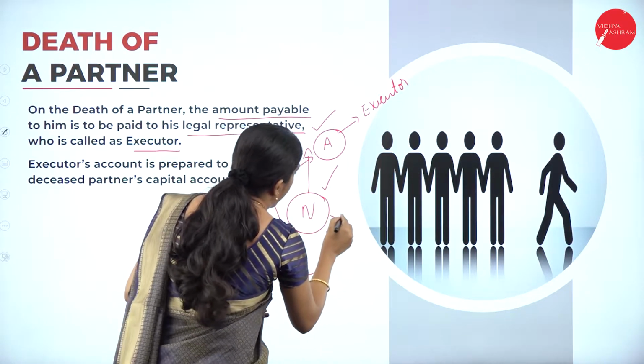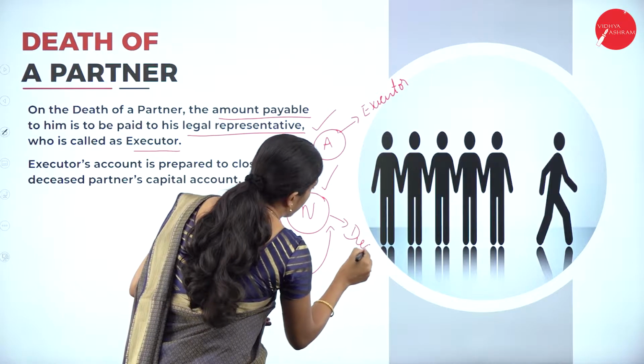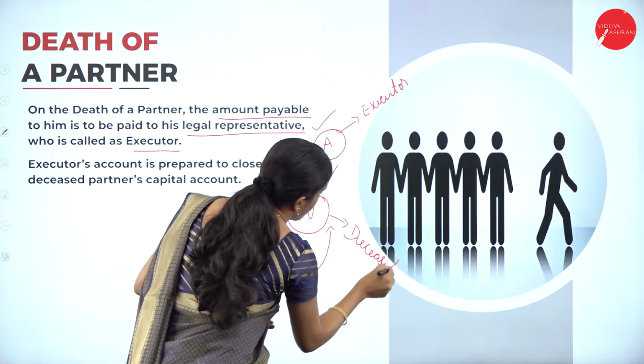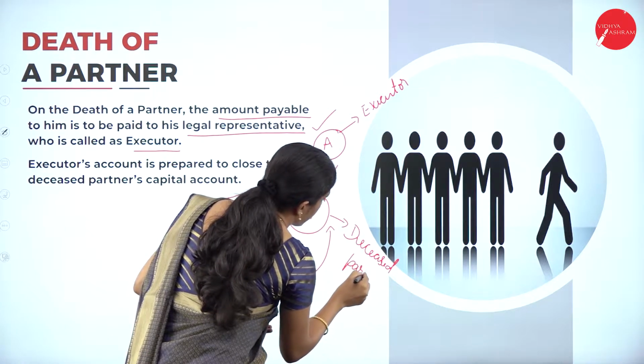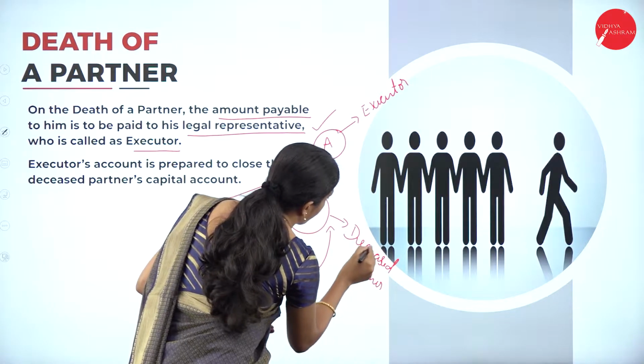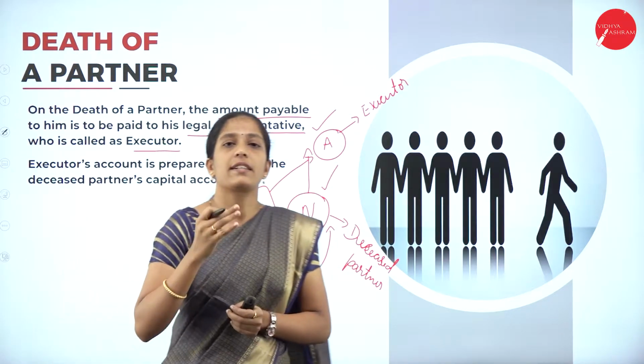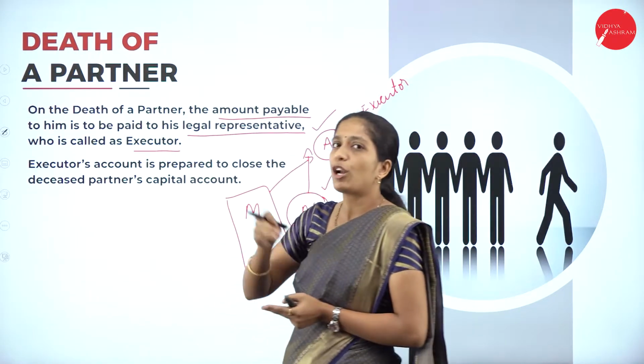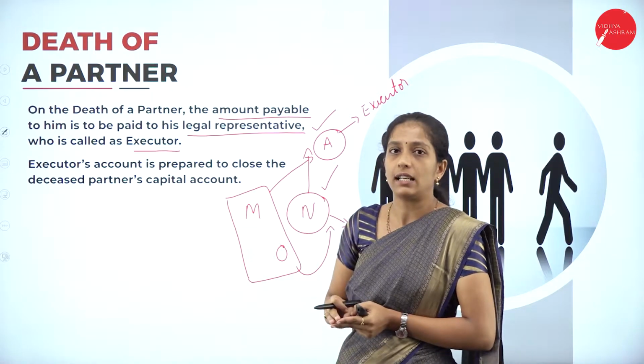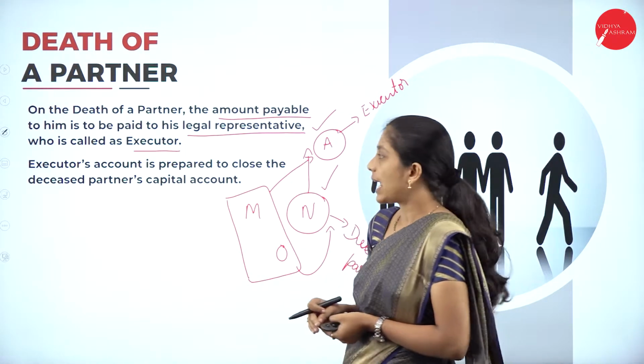N is called the deceased partner. Clear? So A is the executor and N is the deceased partner. So the amount payable has to be paid to his legal representative, who is known as the executor.